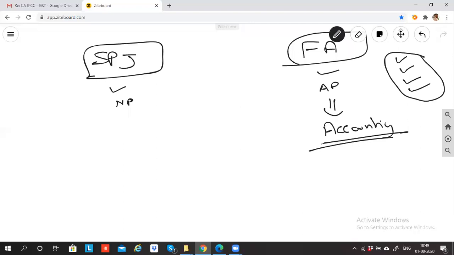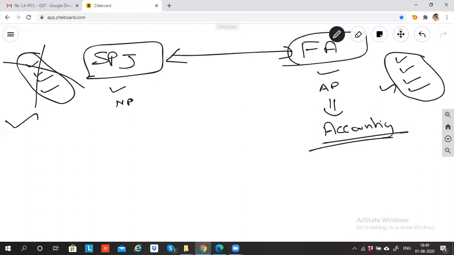Likewise, SPJ also will get some money and pay some money in personal capacity. If he's going to a movie, going to Annapurna for some food, or going to play bowling in the mall, even SPJ will receive some money and pay some money. So am I supposed to account all this? No. From an accounting perspective, if I don't treat both of them as separate persons, you will record this also and you will record this also. Then I'll not know what is business expense and what is personal expense. So that's why they said we will treat these two as two different persons.